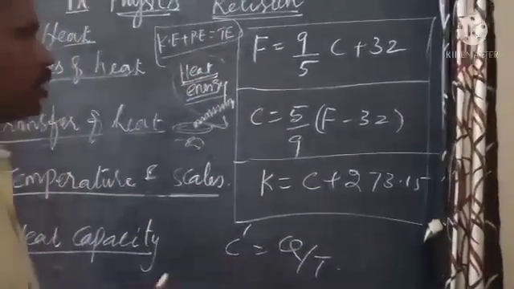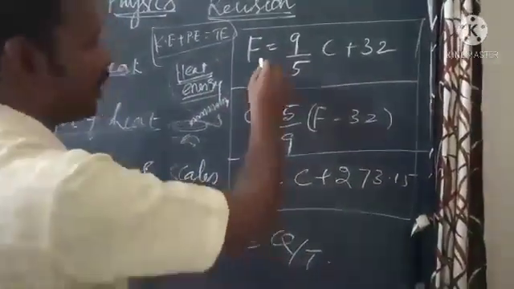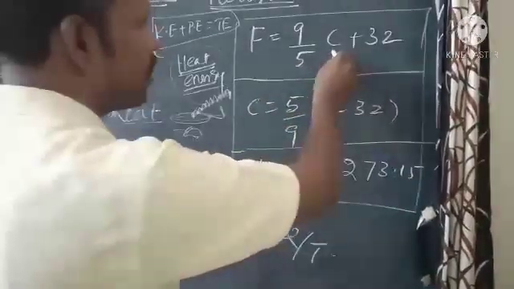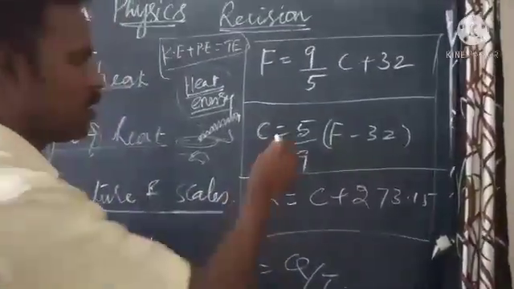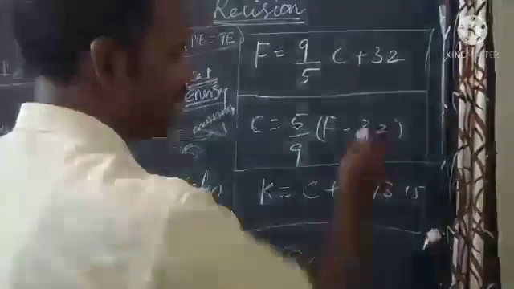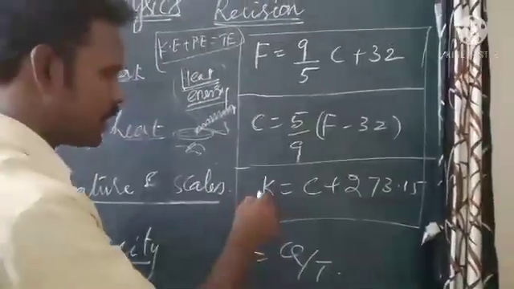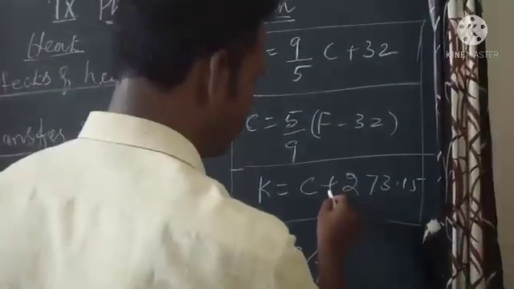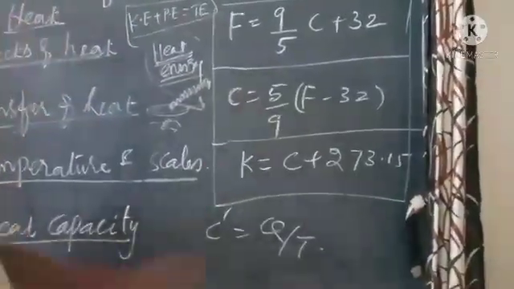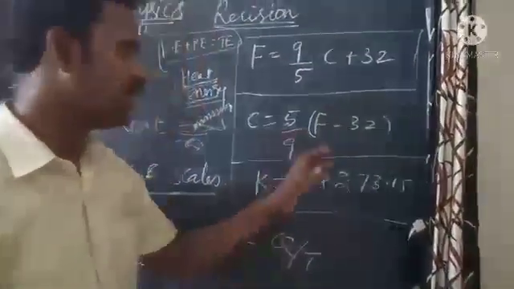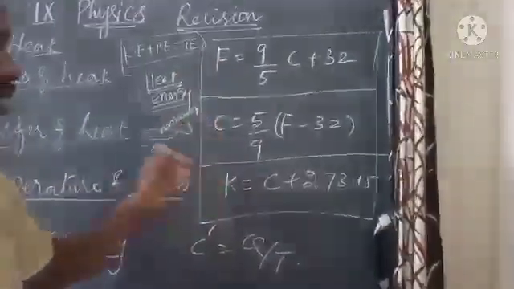Fahrenheit: F is equal to 9 by 5 C plus 32. Celsius: C is equal to 5 by 9 into F minus 32. And Kelvin: K is equal to Celsius plus 273.15. Using these formulas, you can easily convert from one system to another.